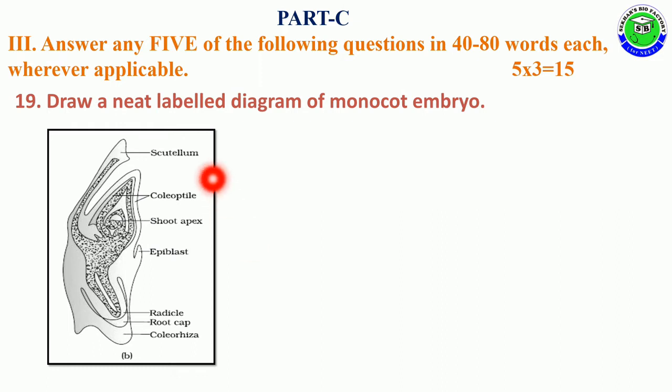In this labeling, you should mention the scutellum, the coleoptile, the shoot apex, the reduced cotyledon called epiblast, along with the radicle, root cap, and coleorhiza. These are the labelings you should mention in this diagram. Correct sixth labeling carries 3 marks. Each labeling is half mark.